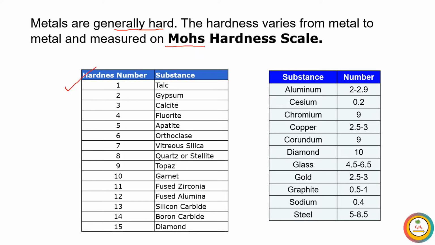These are some hardness values for different types of substances. Which one is the softest substance? Talc. And which one is the hardest substance? Diamond. In this example, the hardness of some metals is also written here. Now look here, the hardness number of sodium is 0.4. And look at the hardness of steel, used in the utensils and steel machinery that we use.